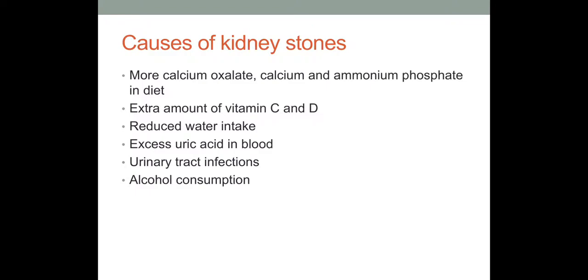Okay, now coming toward causes of kidney stone. Kidney stone can be caused by some metabolic problems or by improper diet, like more calcium oxalate, calcium and ammonium phosphate in the diet, which can cause accumulation of these minerals or crystals inside the kidney, which can lead to kidney stone. They are present in green leafy vegetables, etc. Extra amount of vitamin C and vitamin D in the diet can cause kidney stone.